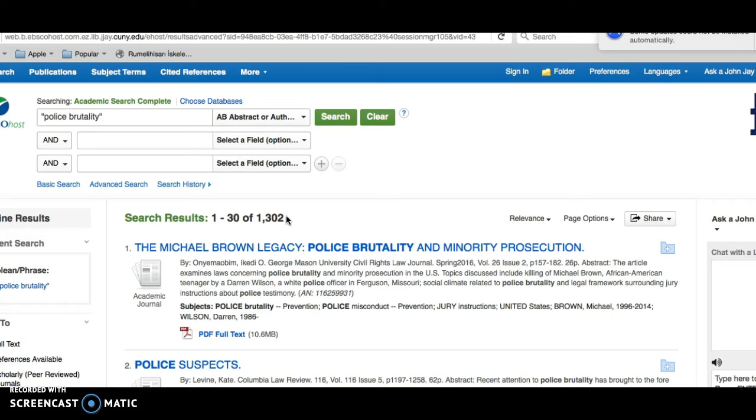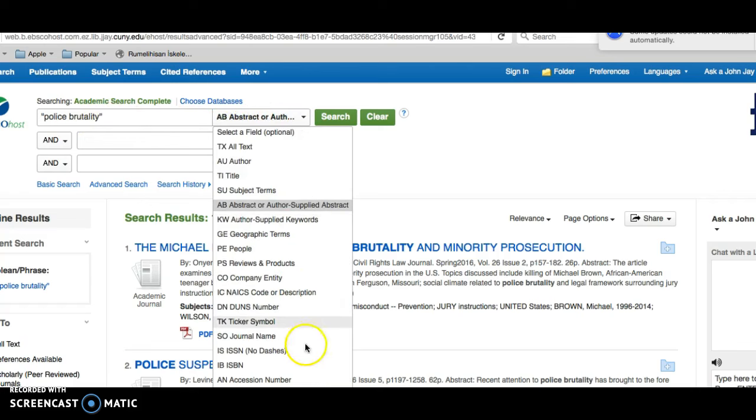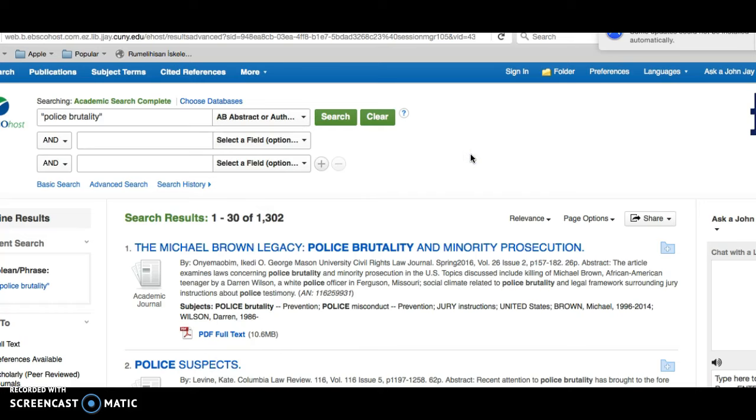So again, your choice of search terms and search phrase and limiting your search to different parts of the article, all of these are important ways to make your research far more efficient.